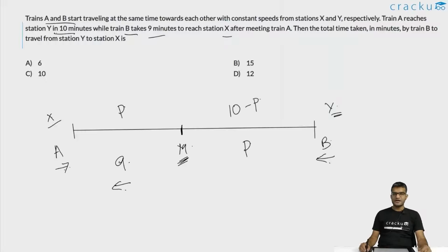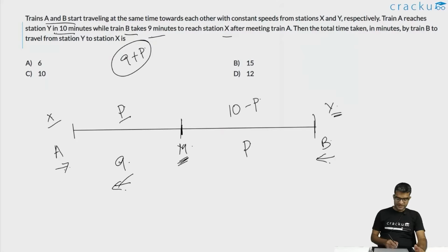Now we are required to calculate the value of 9 plus P, which is the total time that train B has taken to go from Y to X. One of the things that you will notice is the speed of trains A and B has remained the same. So the ratio of the time that A has taken to go from M to Y will be the same.